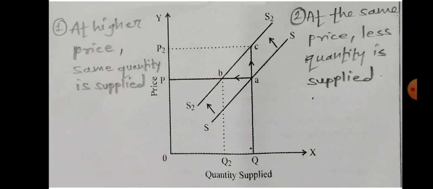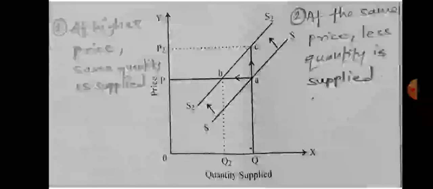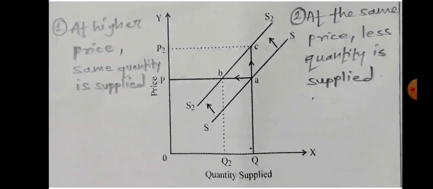What are the two conditions in decrease in supply? At higher price, same quantity is supplied, and second, at the same price less quantity is supplied.